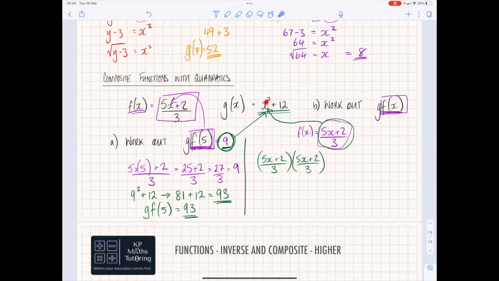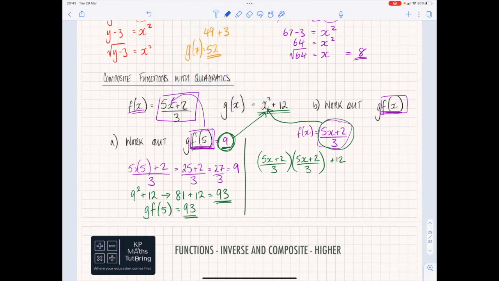So that is now that bit, then plus 12. Okay, let me just recap what I've done. So the f of x is what I'm substituting in first. Well, f of x is actually this whole thing. So you take that whole thing and you change this value of x in the g function for that whole thing. So take that, put it in there, but because it's squared, it means I times it by itself.